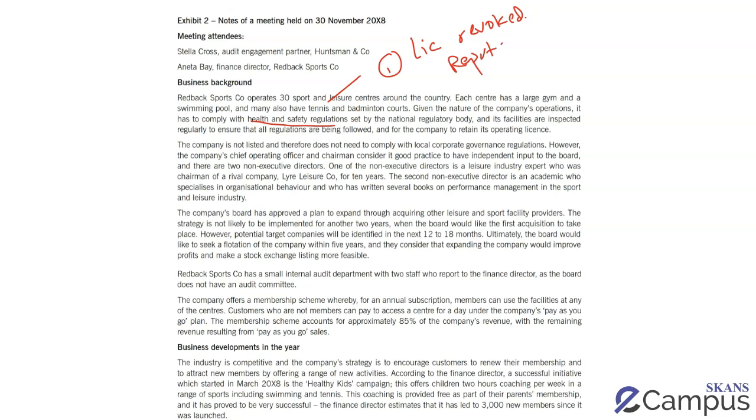So starting off with saying it's a highly regulated company, the risk is that if they don't comply with health and safety regulations, these are the problems that the business could face.